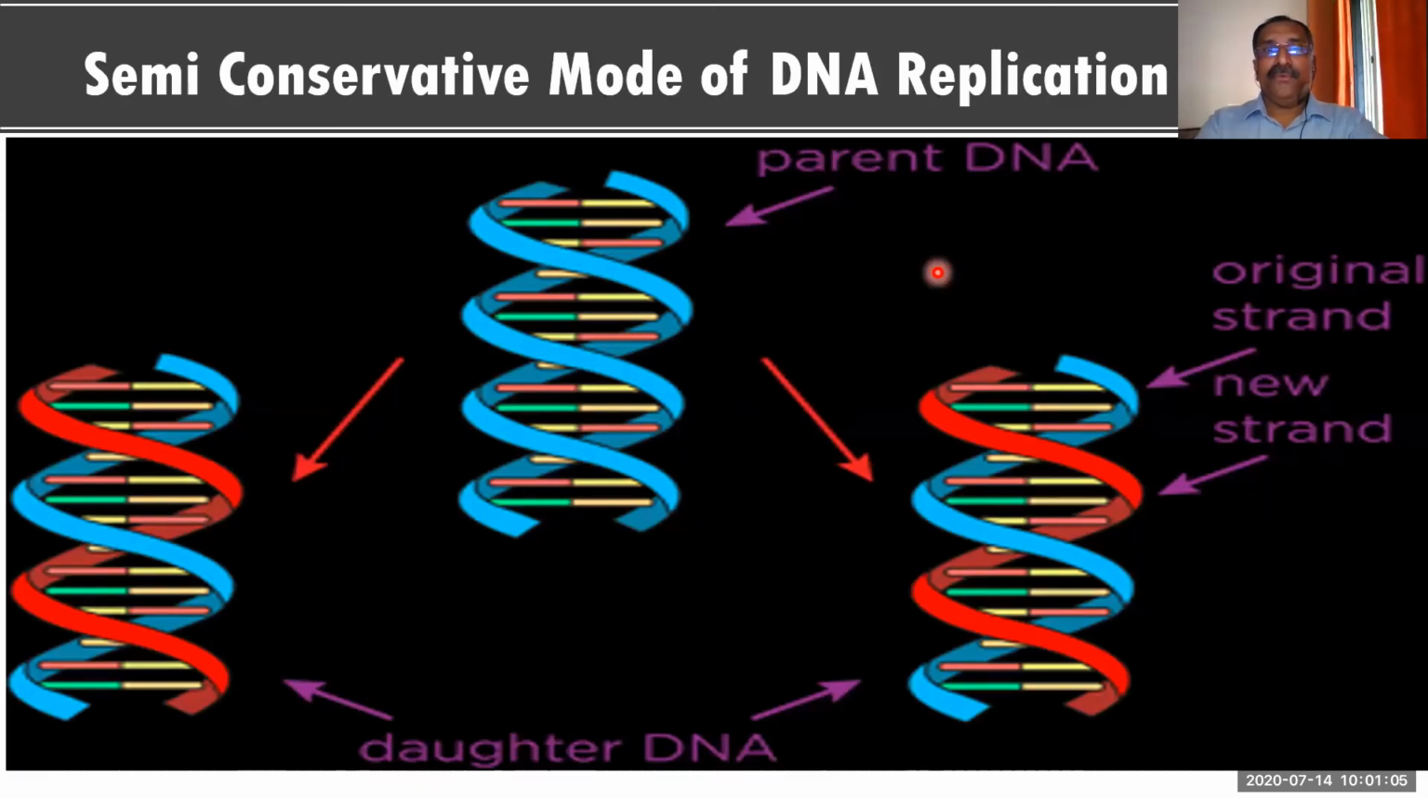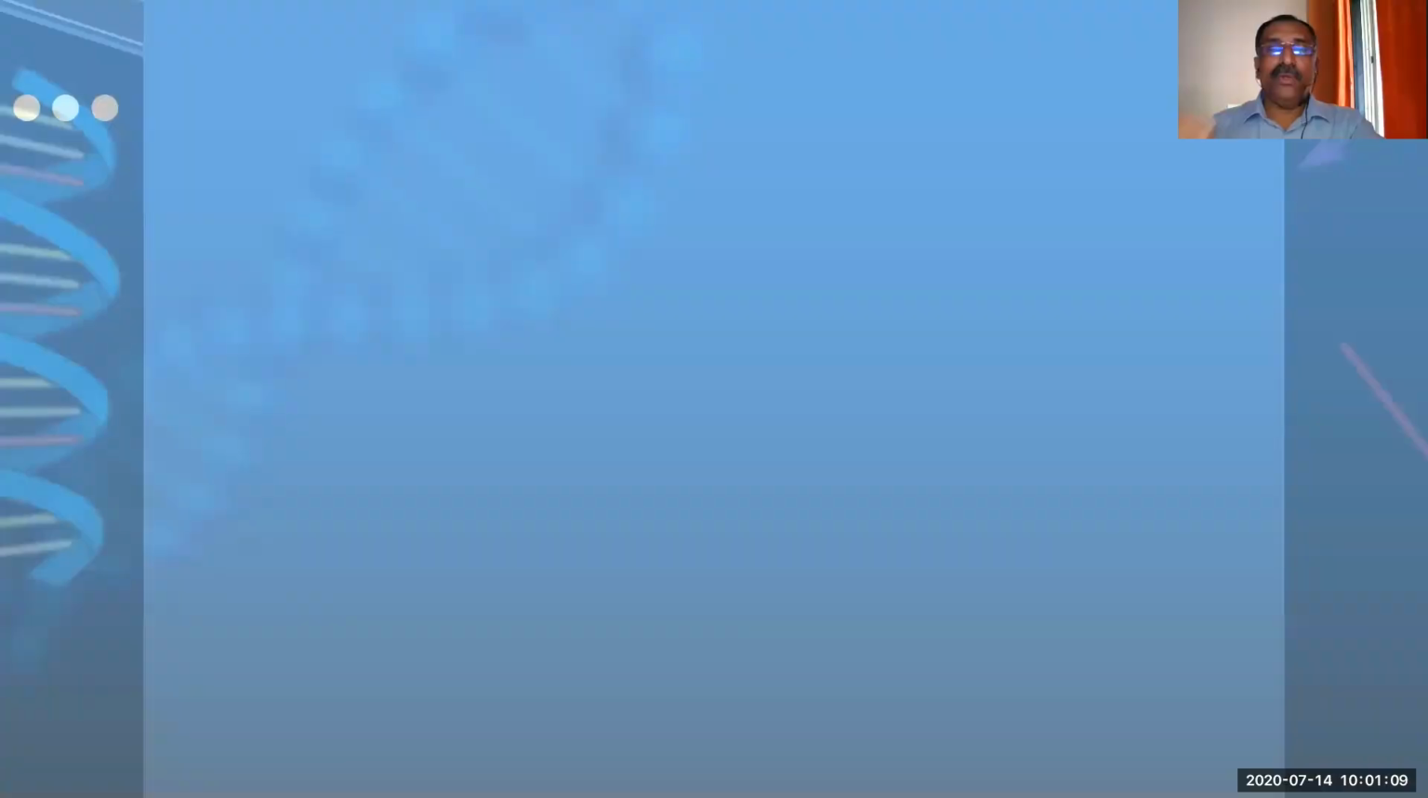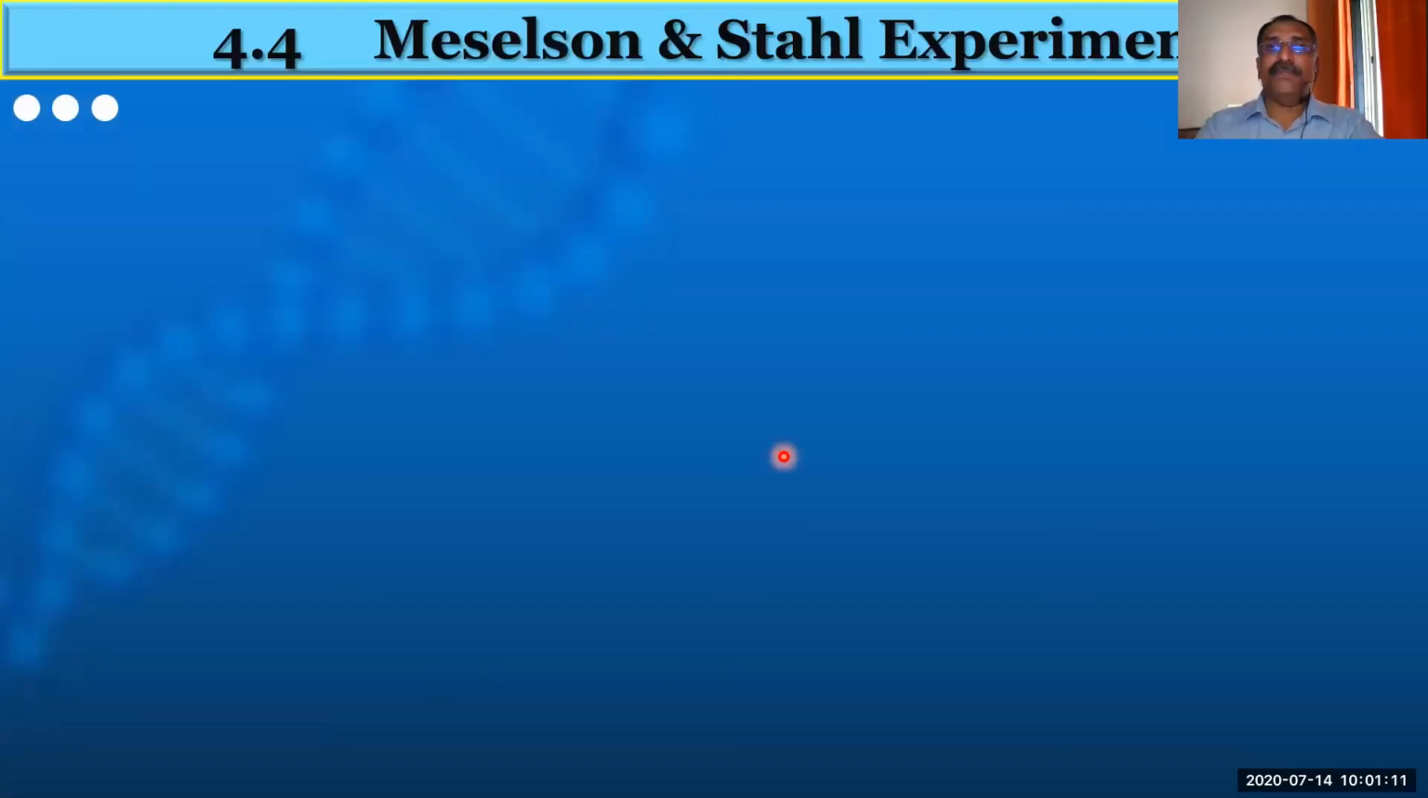So now we go to the topic. Next one is done. Now look at this part. Replication of DNA is getting over. Now in this DNA replication, we said one important point. What kind of DNA replication have we seen? We said that this is the semi-conservative mode of replication.